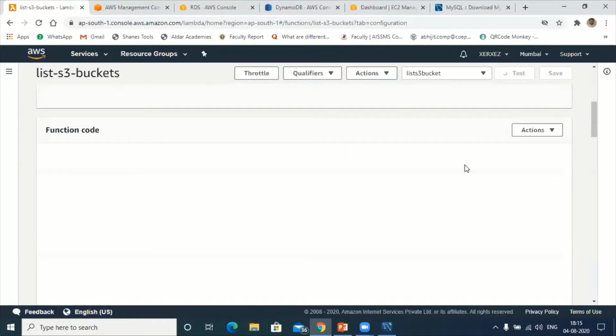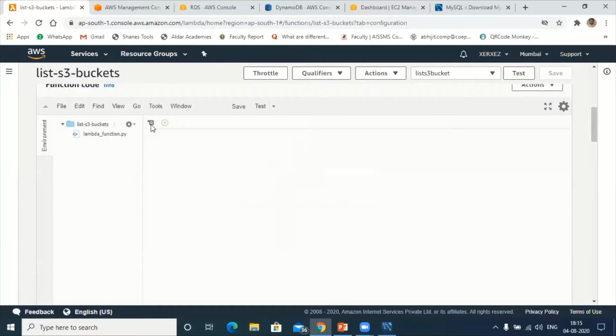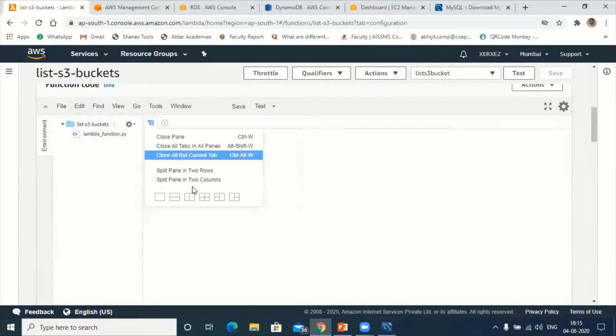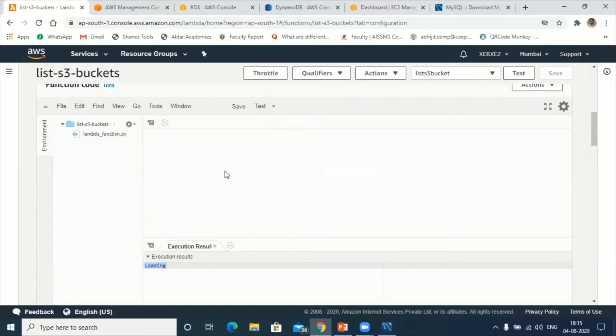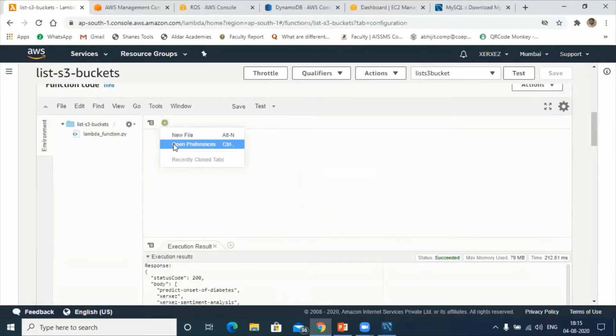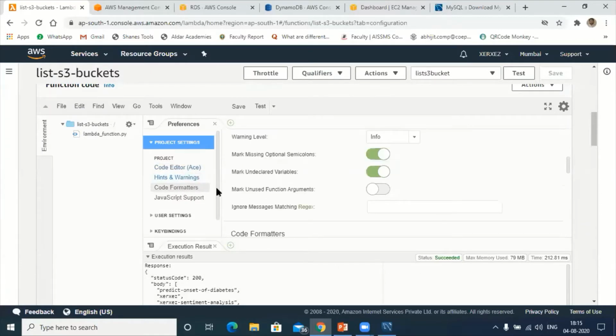This is the code area. But I cannot see the code here.